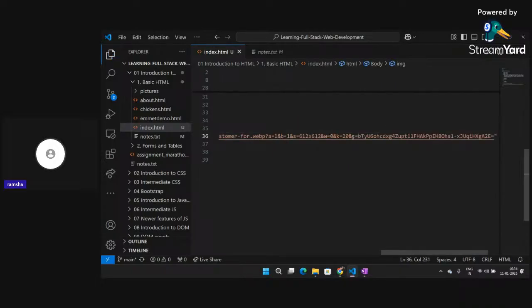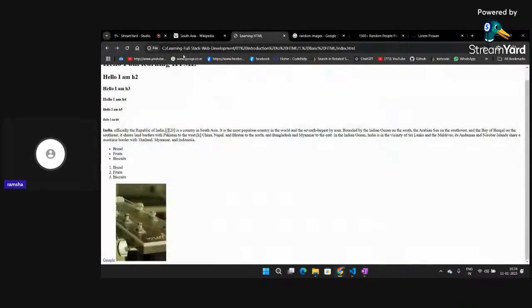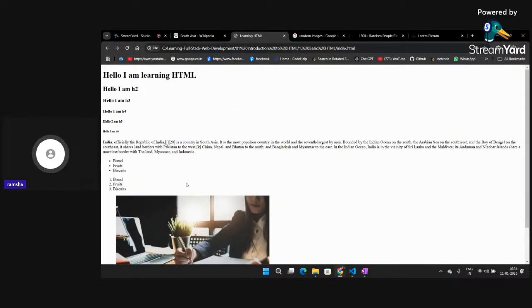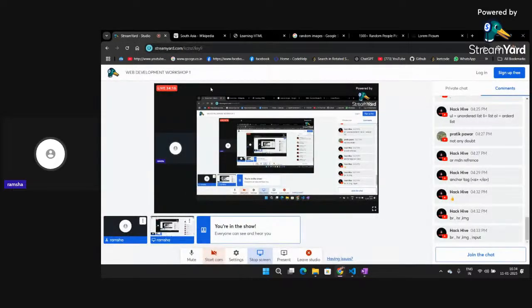I click on refresh. So you can see I am getting that random image. So inside the src, if you write the location of the image, you will be able to see that particular image on your browser. I hope this part is clear to all of you.